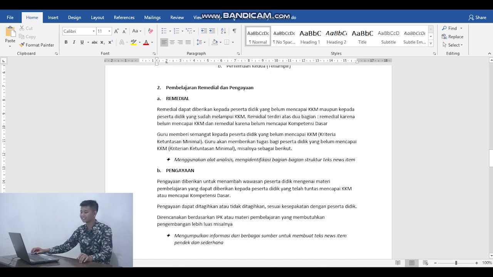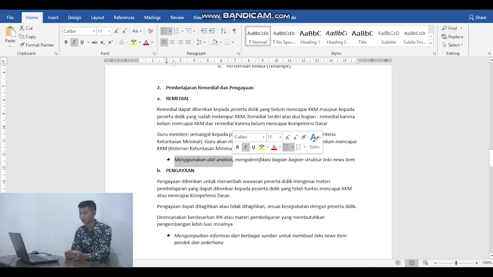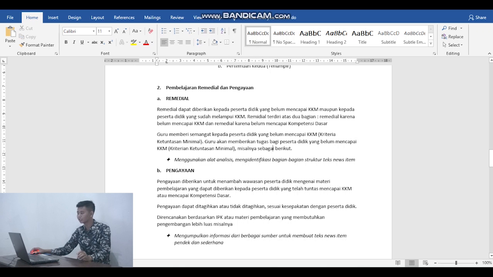The remedial is for students who can't understand what a news item is; the teacher will give them analysis tools to analyze the news item. Hopefully it can help the students to know what a news item is.